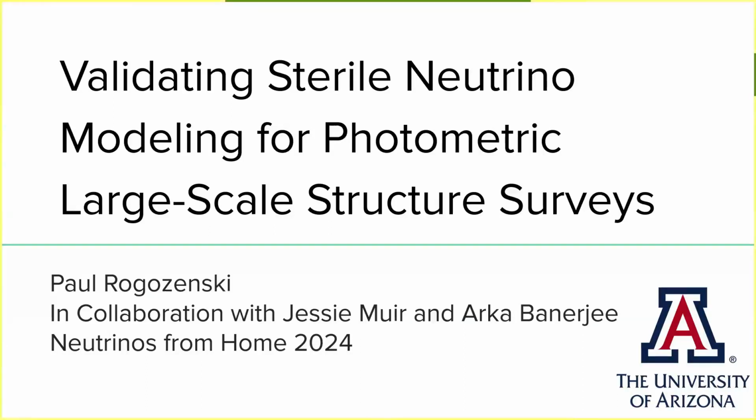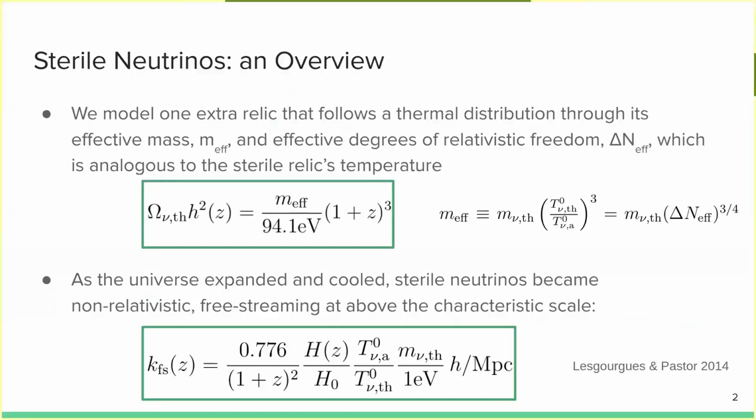Today, I'll be presenting some preliminary investigations in collaboration with Jesse Muir at Perimeter and Arka Banerjee at Pune, validating sterile neutrino modeling for photometric large-scale structure surveys. In this analysis, we're going to use cosmological observables to constrain the properties of a potential sterile neutrino in our universe. We're going to consider a sterile neutrino that was once in thermal equilibrium with the early universe, so we call this a thermalized sterile neutrino.